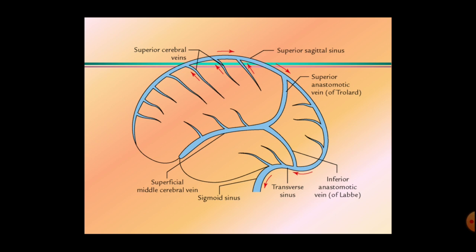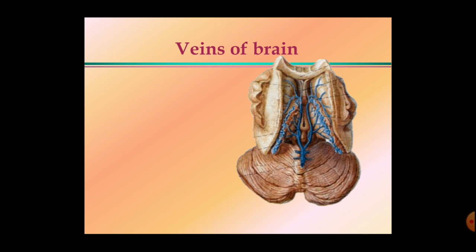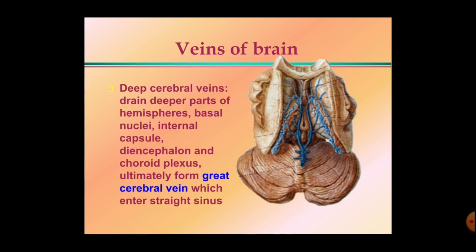These are the superficial veins that we have seen here. The deep veins present there are many in number. These deep veins drain most of the inferior surface, the deeper parts of the cerebral hemisphere. Then they form the basal vein. Here this is the basal vein. They drain the deeper substances present there, the basal nuclei, the internal capsule, diencephalon and the choroid plexus. Ultimately all these venous drainage gets collected into the great cerebral vein of Galen.